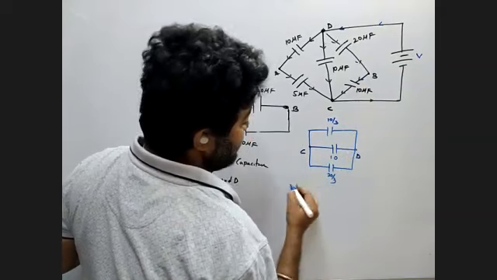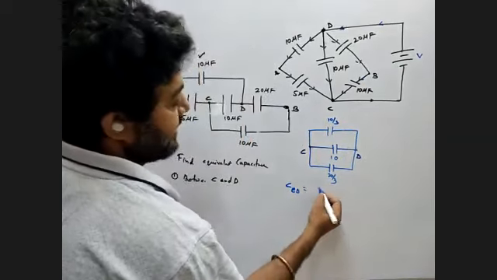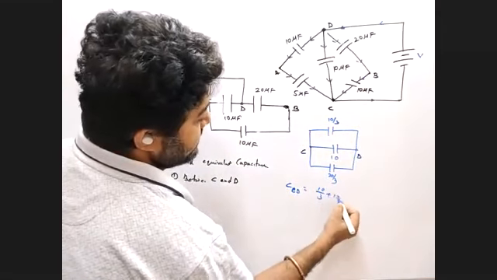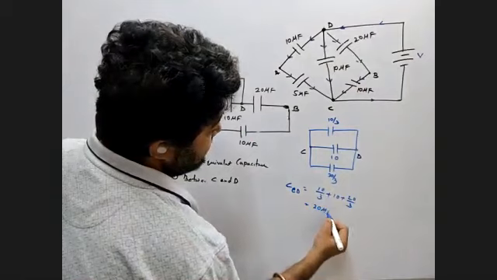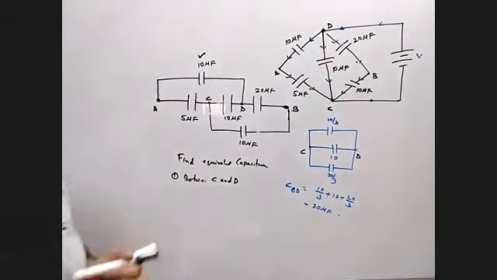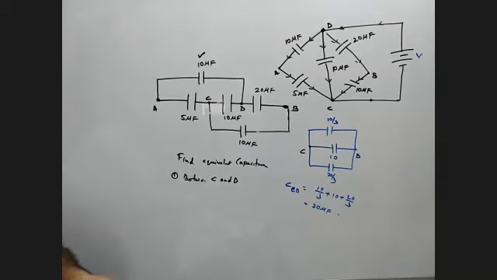Now these three capacitors are in parallel, so we write 10 by 3 plus 10 plus 20 by 3, that is 20 microfarad. Everyone okay?